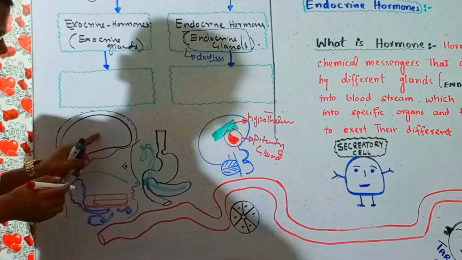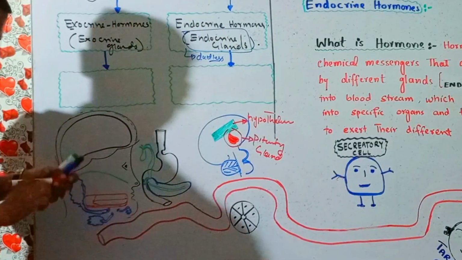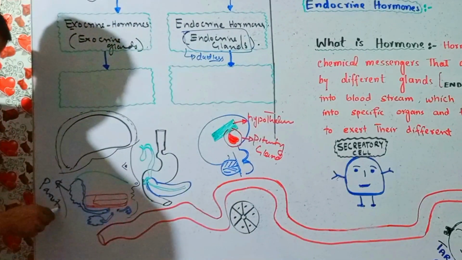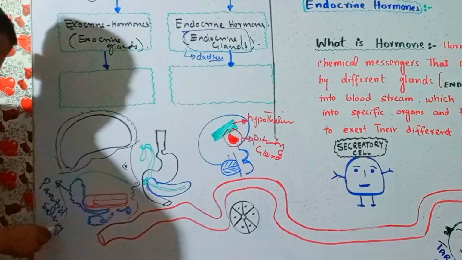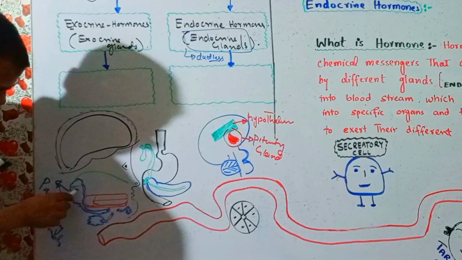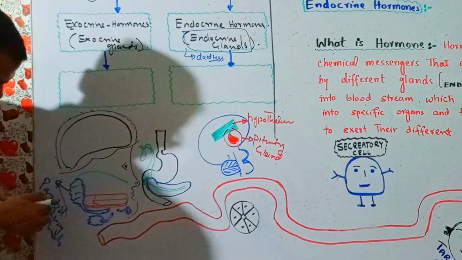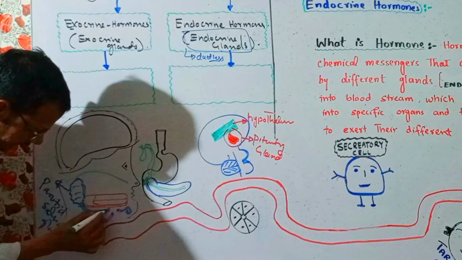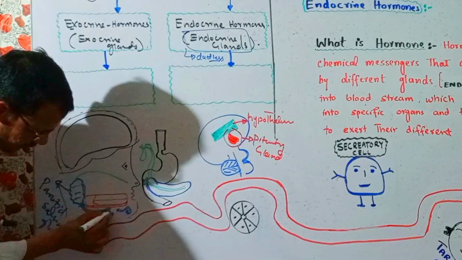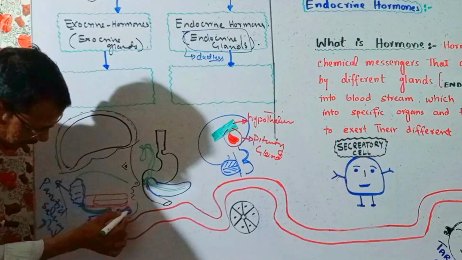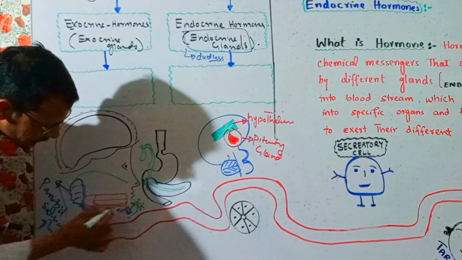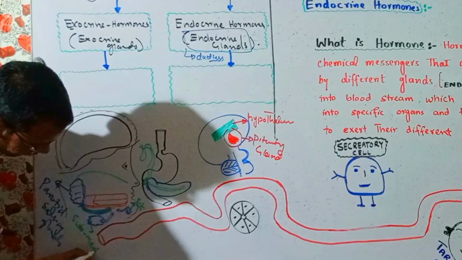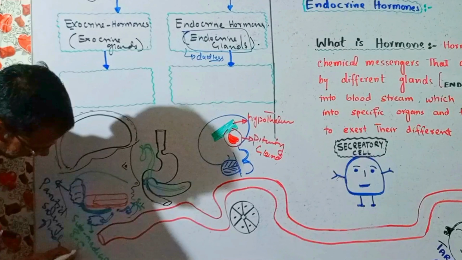Like for example, in exocrine glands, if we take the example of the parotid salivary gland, this gland has a duct. I am shading this in green. This is the duct of the parotid gland, and it has a specific location where this duct opens. Like for example, this is the sublingual salivary gland, and this is the submandibular salivary gland.